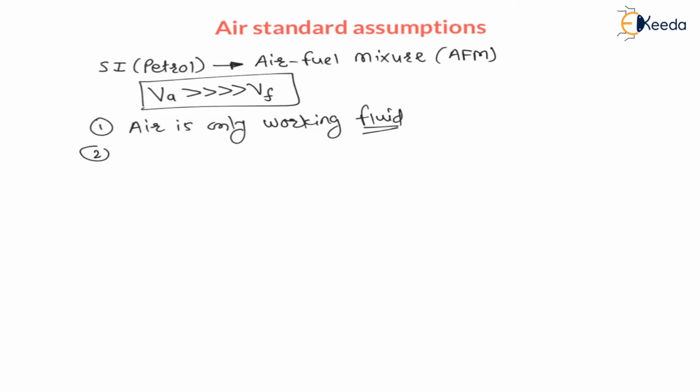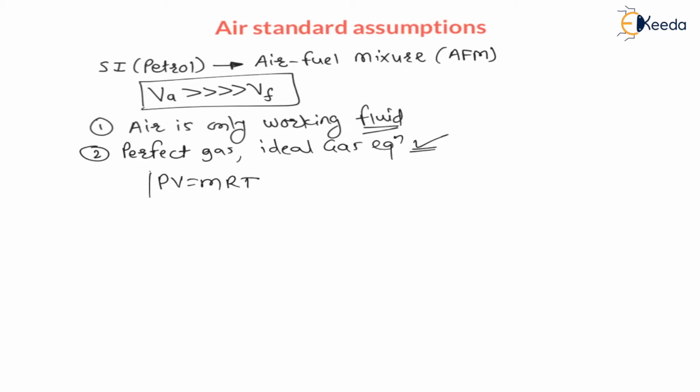The second assumption is it is a perfect gas. We are assuming it is a perfect gas. Hence ideal gas equations are valid. That is, we can say PV is equal to MRT.